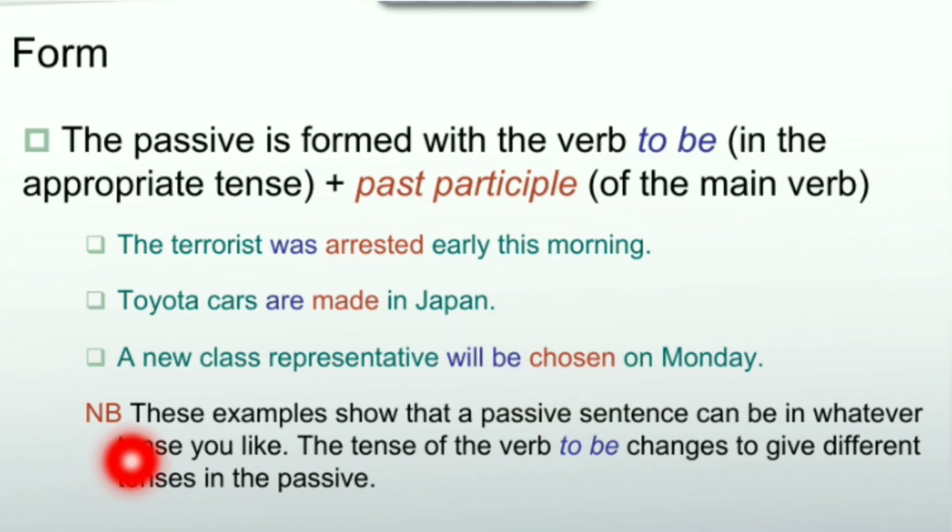So here, as a note, we have to know that these examples show that a passive sentence can be in whatever tense you like. The tense of the verb to be changes, of course, to give different tenses in the passive. So that was a recap for the form. How do we form the passive voice? Now we move to the different forms or changes that we should do with the verb be.